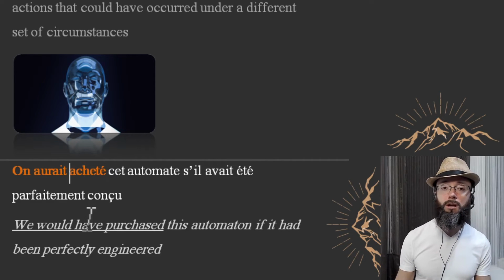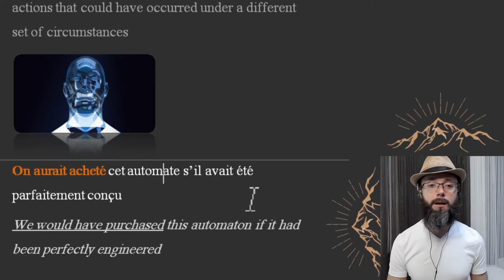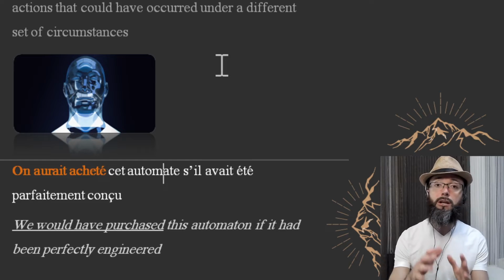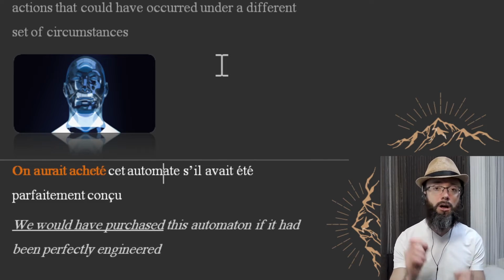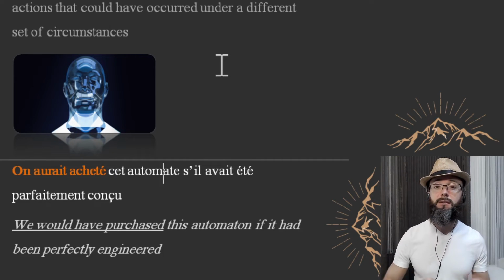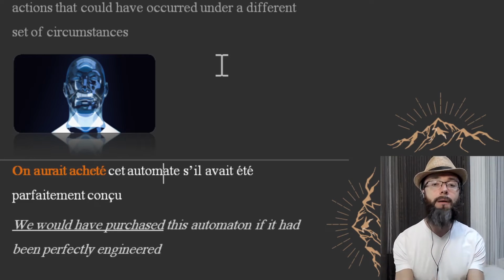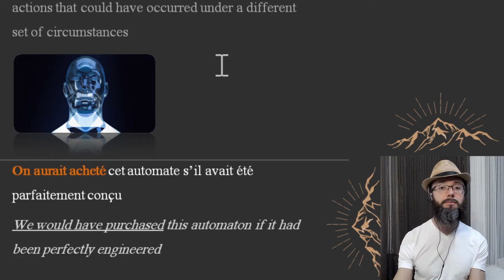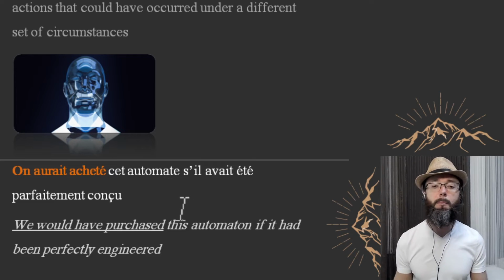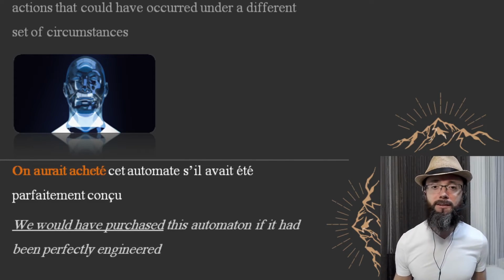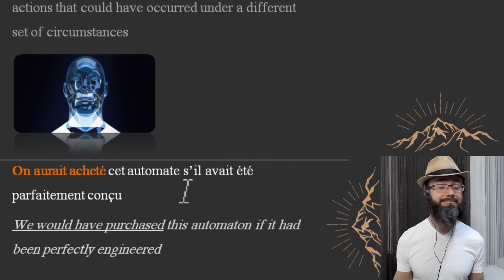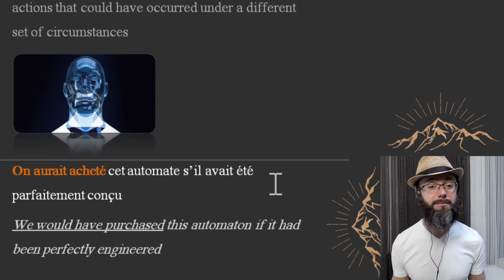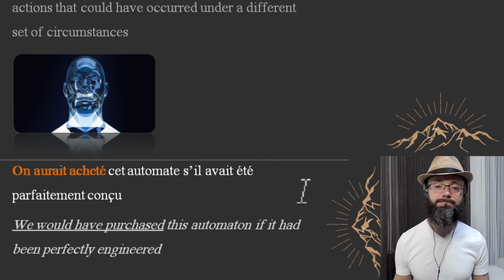On aurait acheté, we would have purchased. On aurait acheté cet automate s'il avait été parfaitement conçu. Actions that could have occurred under a different set of circumstances. That person didn't end up buying the automaton. But it could have happened if the automaton had been perfectly engineered, a five-star automaton. That customer would have purchased this automaton, but it is not perfect.